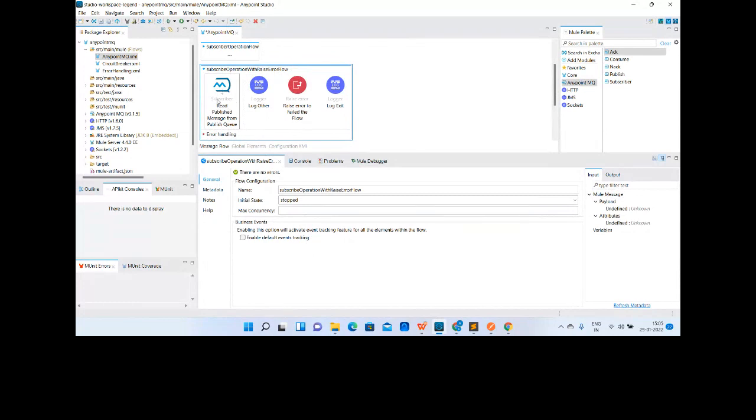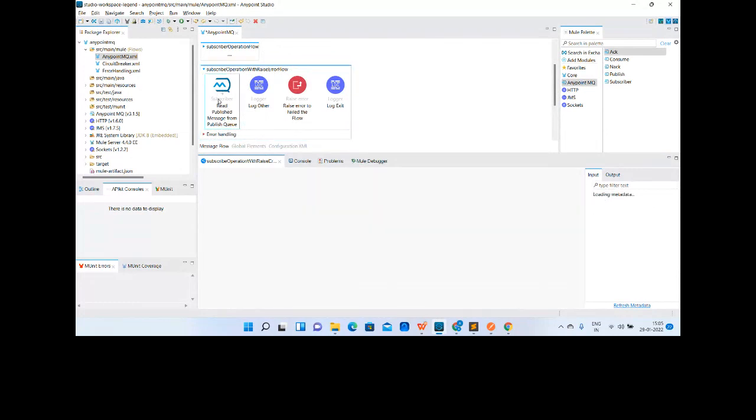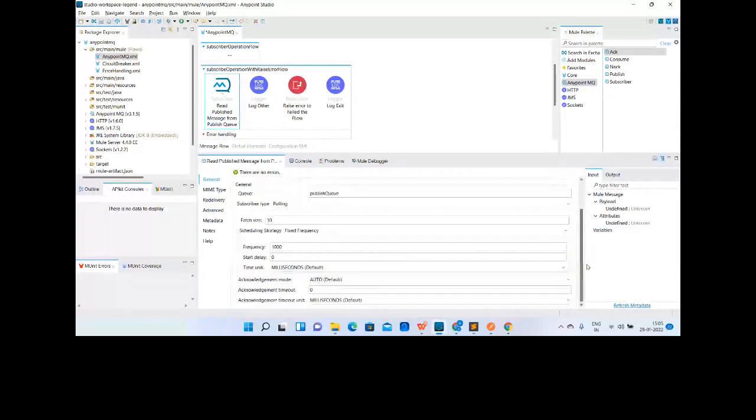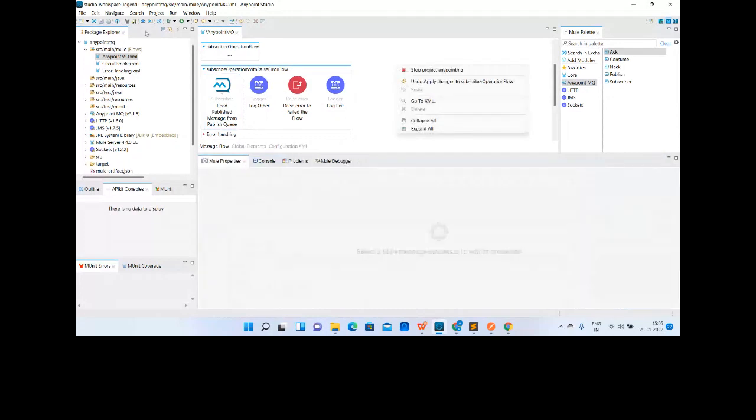Right now we are doing polling, and it is the published queue. The message will be consumed from this published queue, the frequency is fine, and the mode is auto. Let me save this.